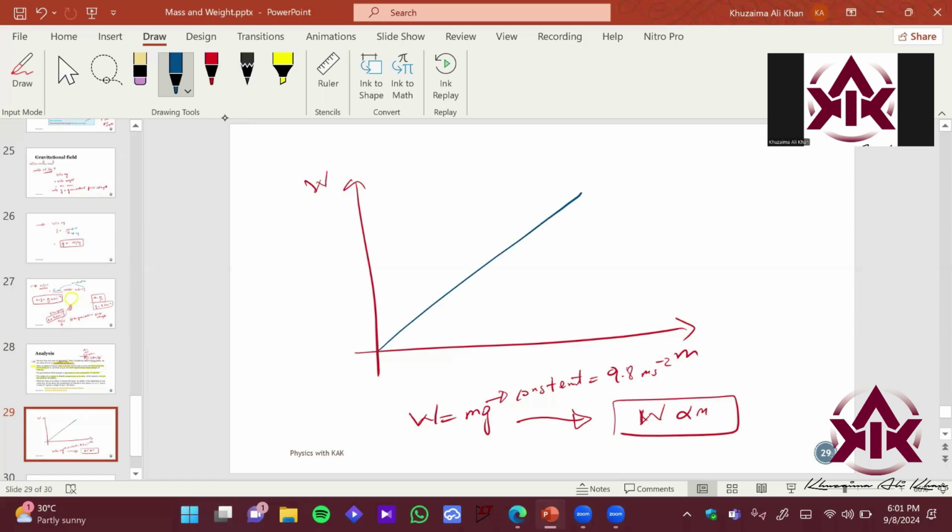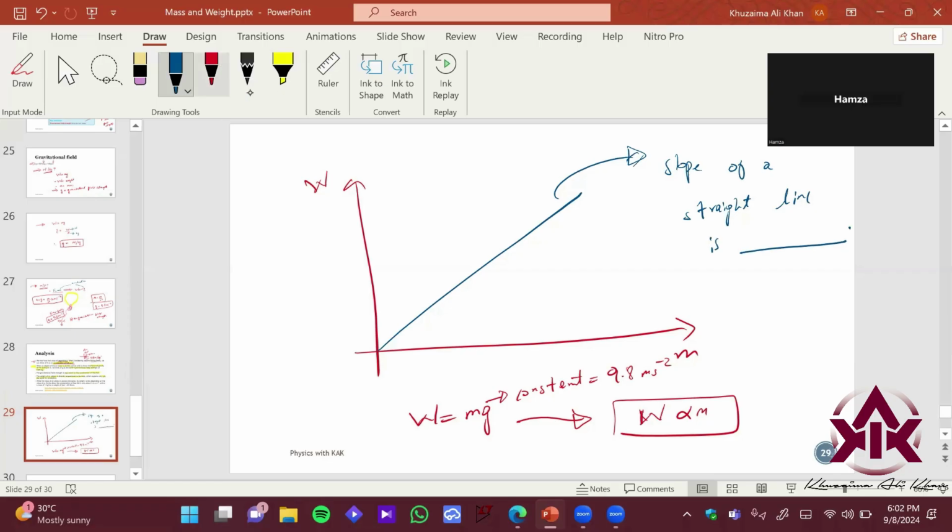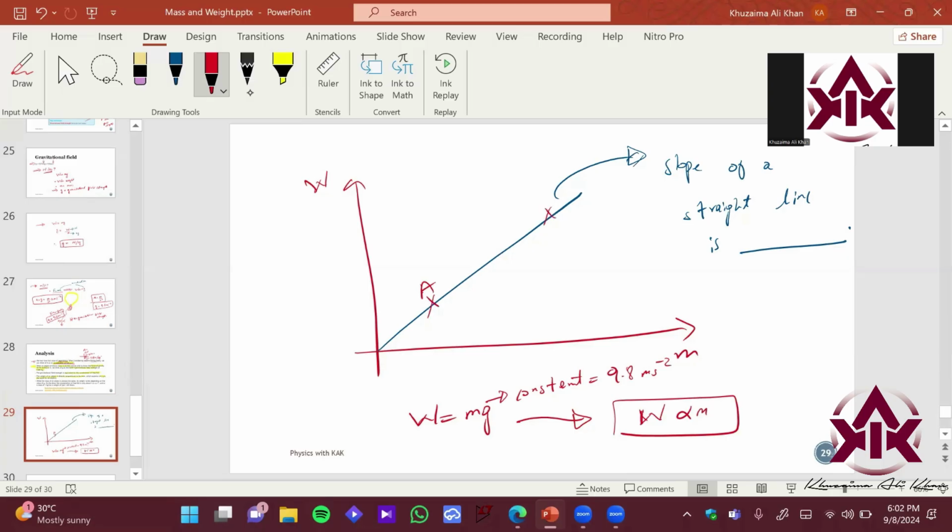It's a straight line. And if you recall in basic mathematics class, the slope of a straight line is what? Acceleration? No, the slope of a straight line. If you take any two points on a straight line, let's say point A and point B, the slope will be constant.